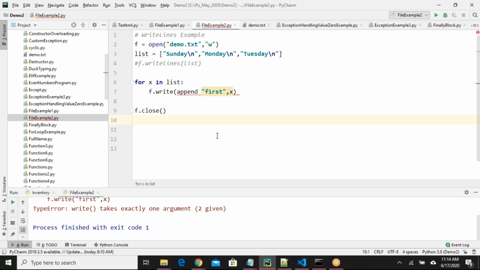Now tell me. I want to add a prefix, so you have to use write lines. If I say writelines, all the lines will be added, right?